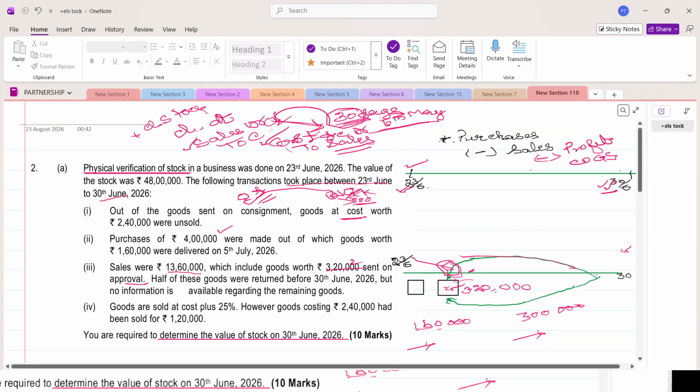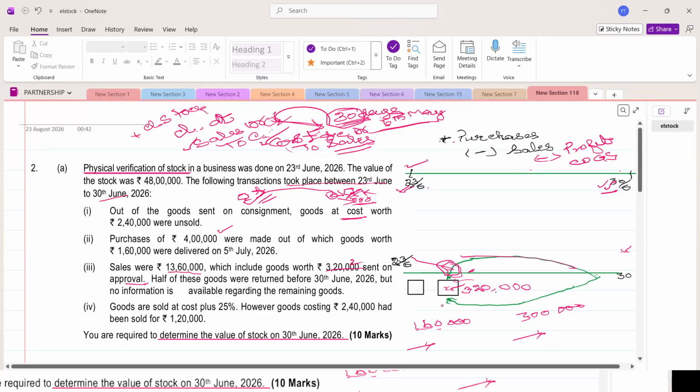Understand? One more time I am telling you that if the material comes back, we have to reverse the sales and add the cost of goods sold to closing stock. But here we have to reverse the sales. No need of adding it because we are having the physical valuation on that date. On this date, it was in this godown only. So still we are taking this as opening stock and calculating.